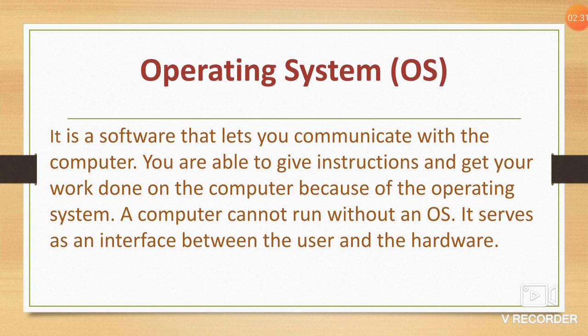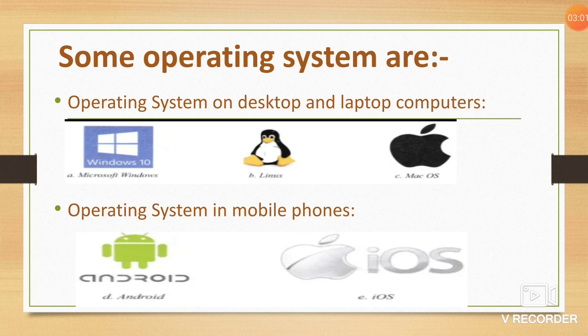Now the first category is the operating system. An operating system is software that lets you communicate with the computer. It is a link between the user and the hardware. You are able to give instructions and get your work done on the computer because of the operating system. All the work that you do on the computer system is just because of the operating system. Some operating systems are Windows and Android. Here they are divided into two categories: the operating system that works on desktops and laptops, and the second is the operating system of the mobile phone.